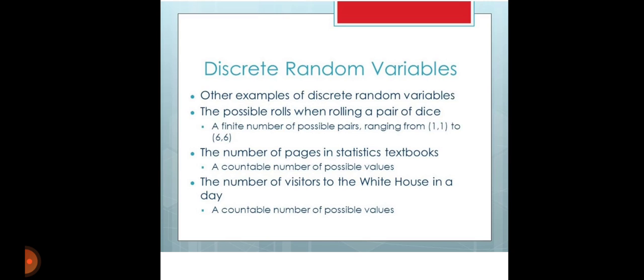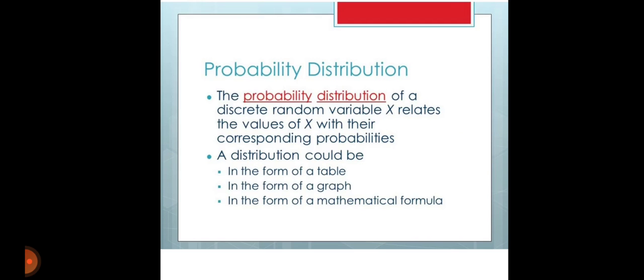The number of pages in a statistics textbook is countable, so it is also an example of a discrete random variable, with a countable number of possible values. The number of visitors to the White House in a day is also an example of a discrete random variable, with countable possible values.